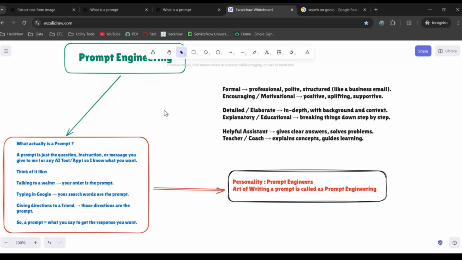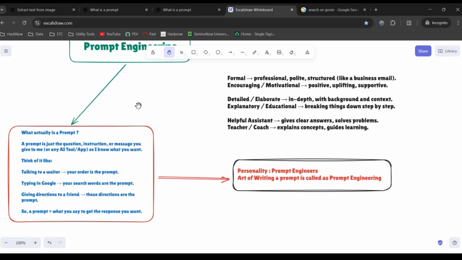Basically, what did we learn? What is prompt engineering? In order to understand prompt engineering, first you have to understand what a prompt is. So what actually is a prompt? A prompt is just the question, instruction or message you give to me.